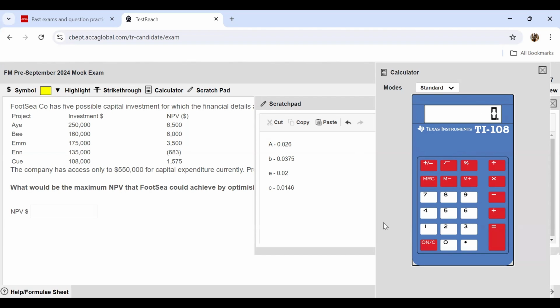So let's find out the NPV. First, we talked about B. Project B gives you 6,000. Then you took up the other project, which gives you 3,500. And then you took up Q, which was 1,575. So your total NPV, the maximum NPV is going to look like 11,075. This is our final answer.